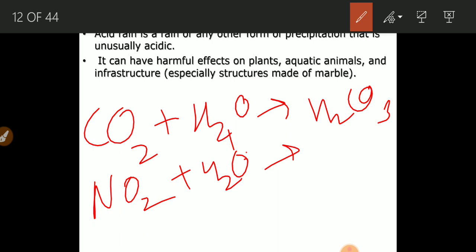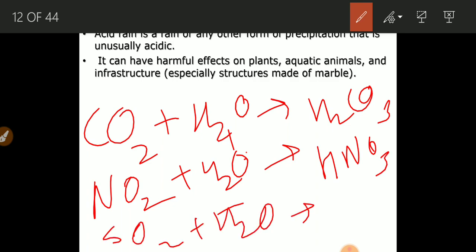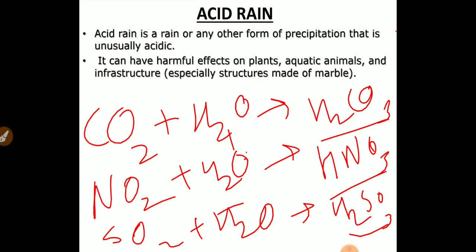When NO2 combines with rainwater, it forms nitric acid, HNO3. When SO2, sulfur dioxide, combines with rainwater, it forms H2SO3, that is sulfurous acid. So these are all the acids formed in the air during precipitation, and these acids fall on the ground, which is called acid rain.